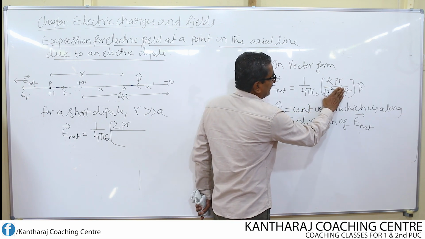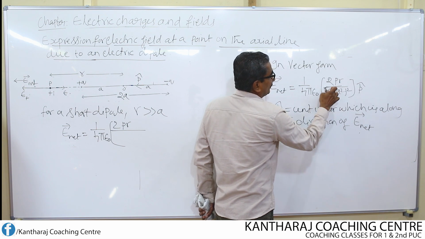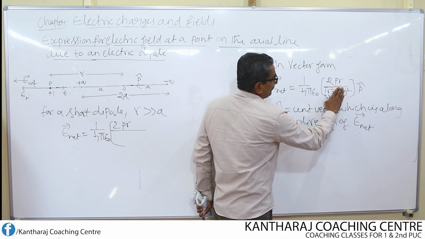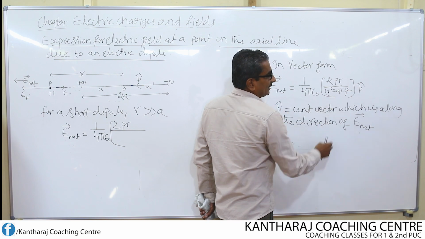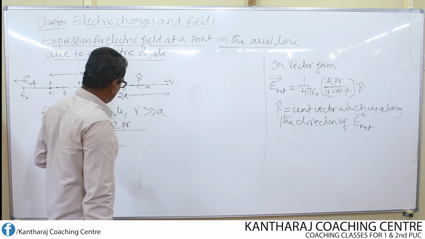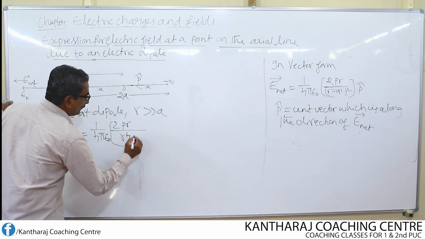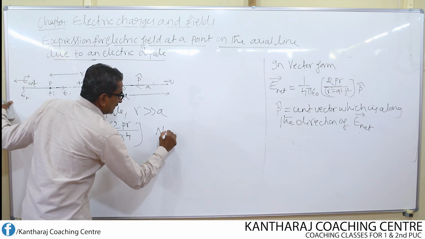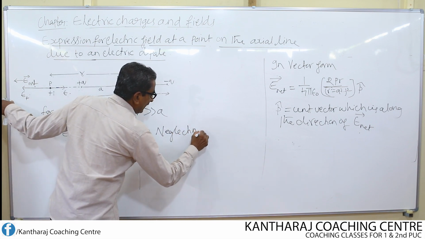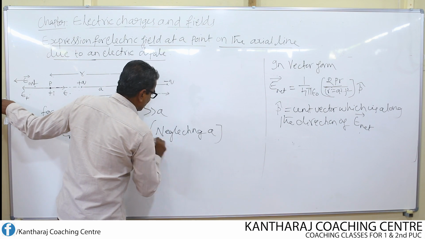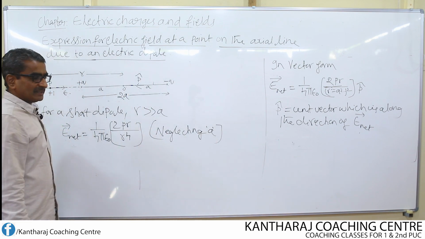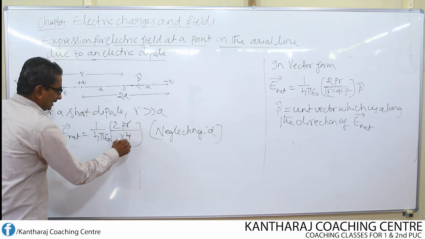If I neglect a, then it becomes r square into r square, whole square, which becomes r to the power of 4. So r to the power of 4, neglecting a, don't forget. Then cancel one r with r.